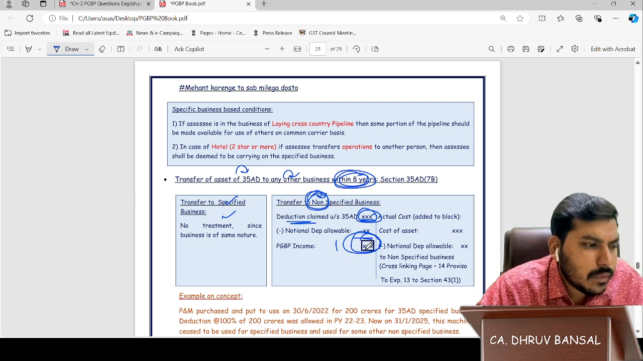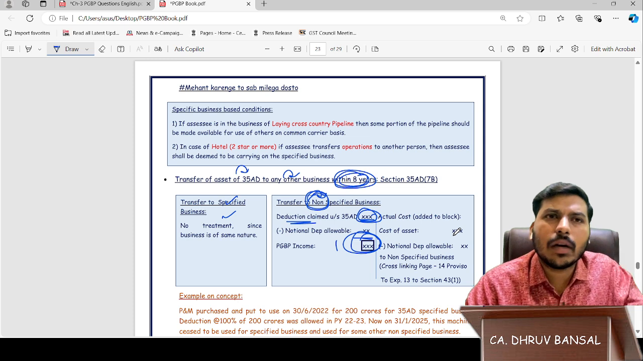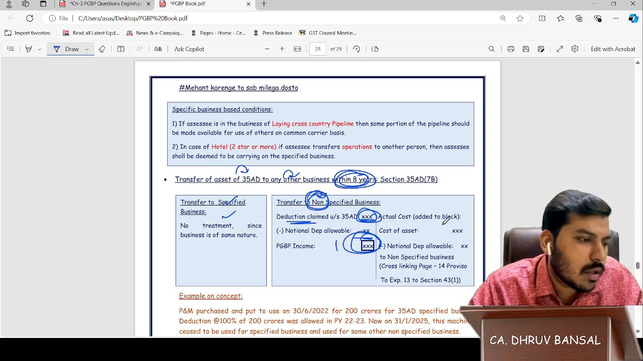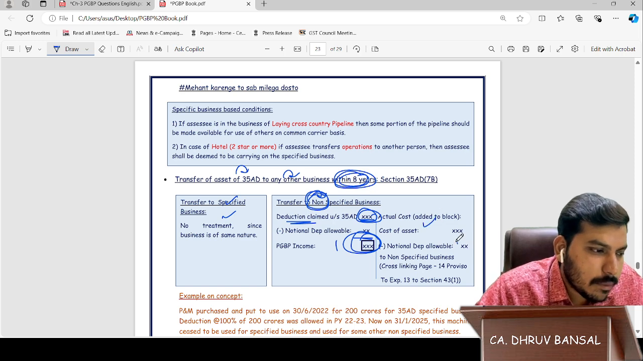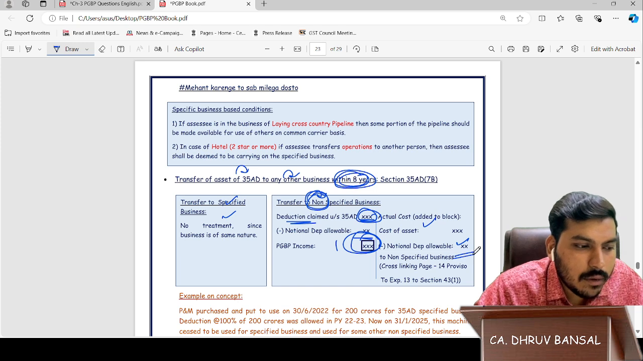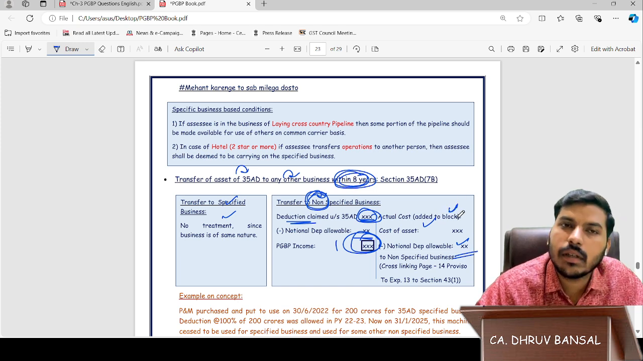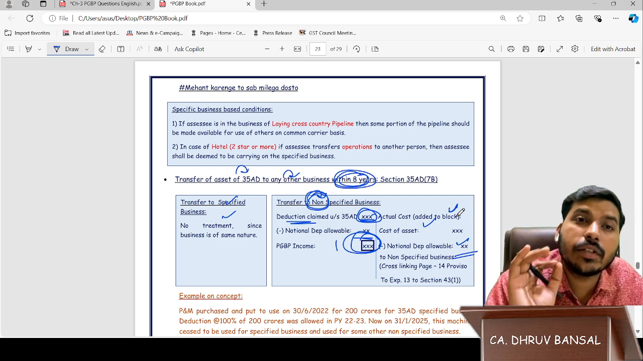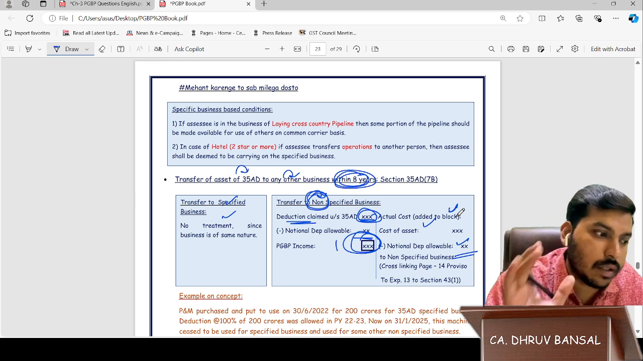Now, sir, it was our asset, so depreciation would be allowed, and it will be part of actual cost and also part of the block. You are correct, sir. Cost of asset minus notional depreciation will again be part of the block of assets. How has this come? Proviso to Explanation 13 of actual cost, section 43(1).